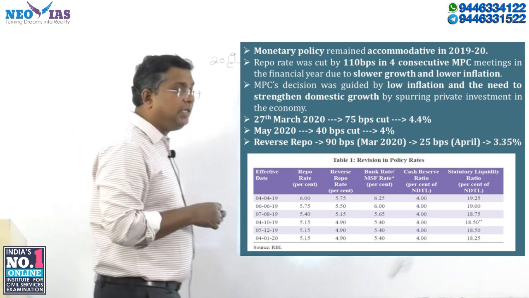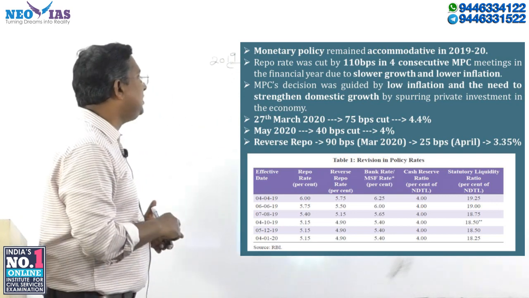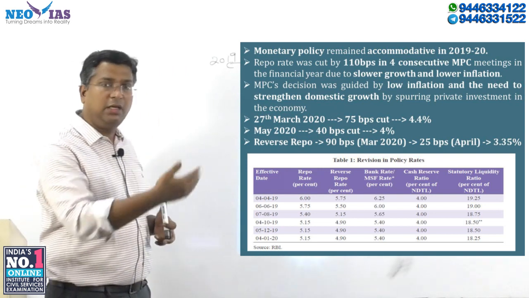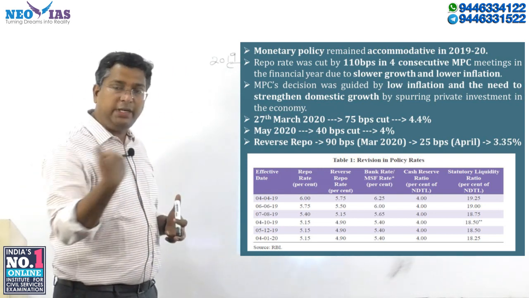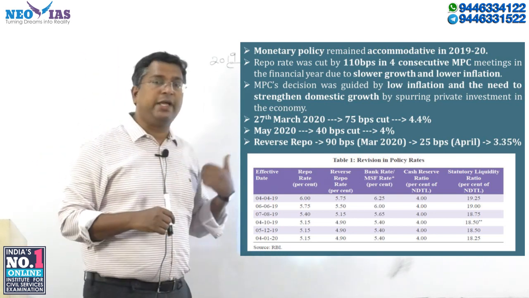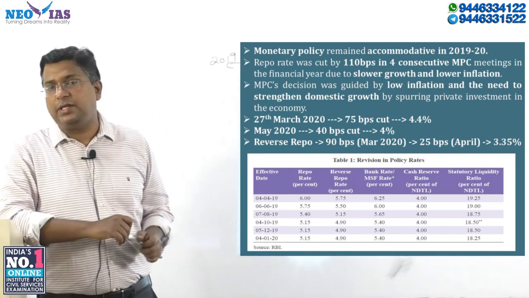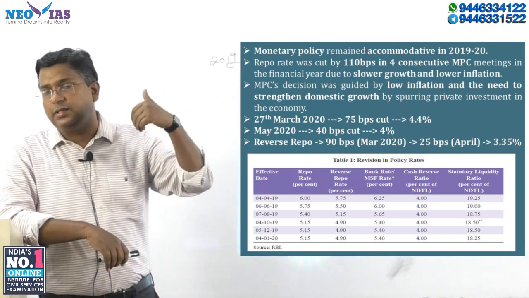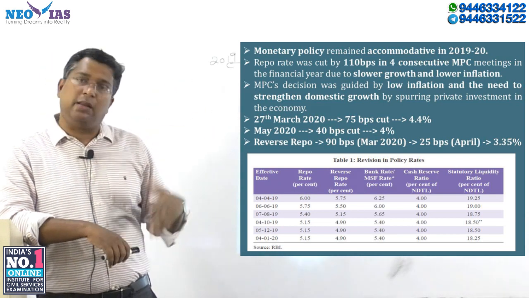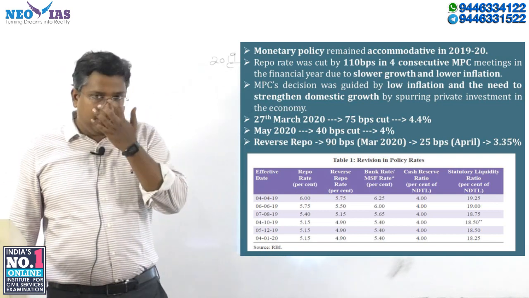Basically, the interest rate cut of repo is decided by the monetary policy committee. The committee's decision was guided by the low inflation prevailing from early to late 2019, and the need to strengthen domestic economic growth by increasing private investment in the economy. So in order to increase private investment, the interest rate cut was done by the RBI in 2019. Till now this is what is mentioned in the economic survey.